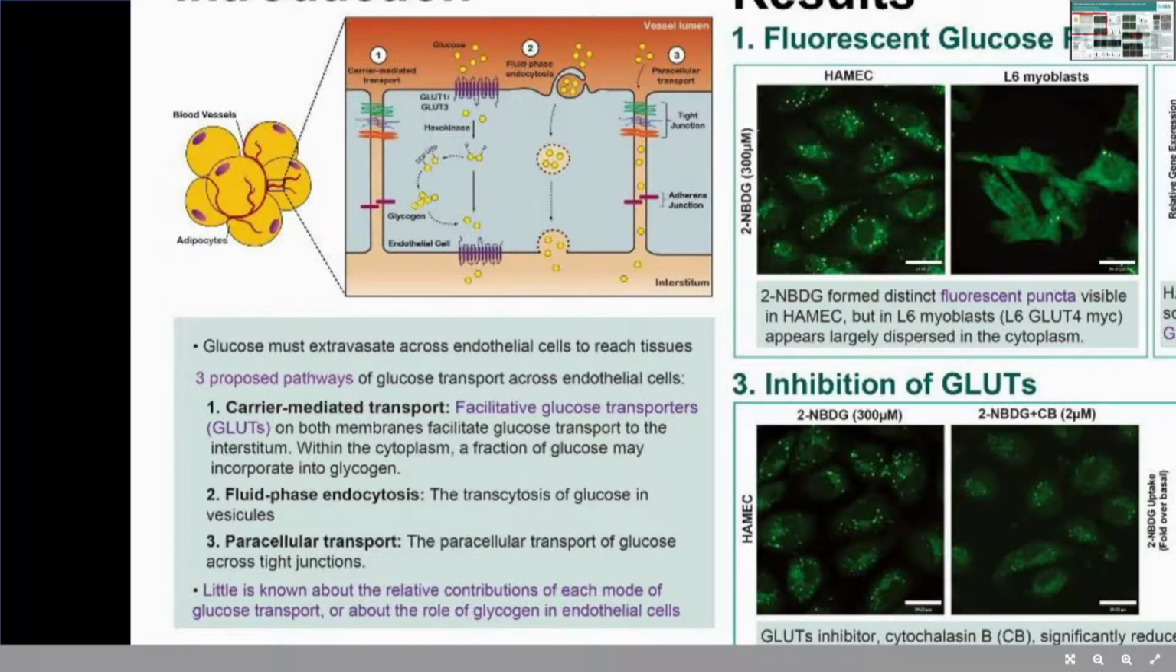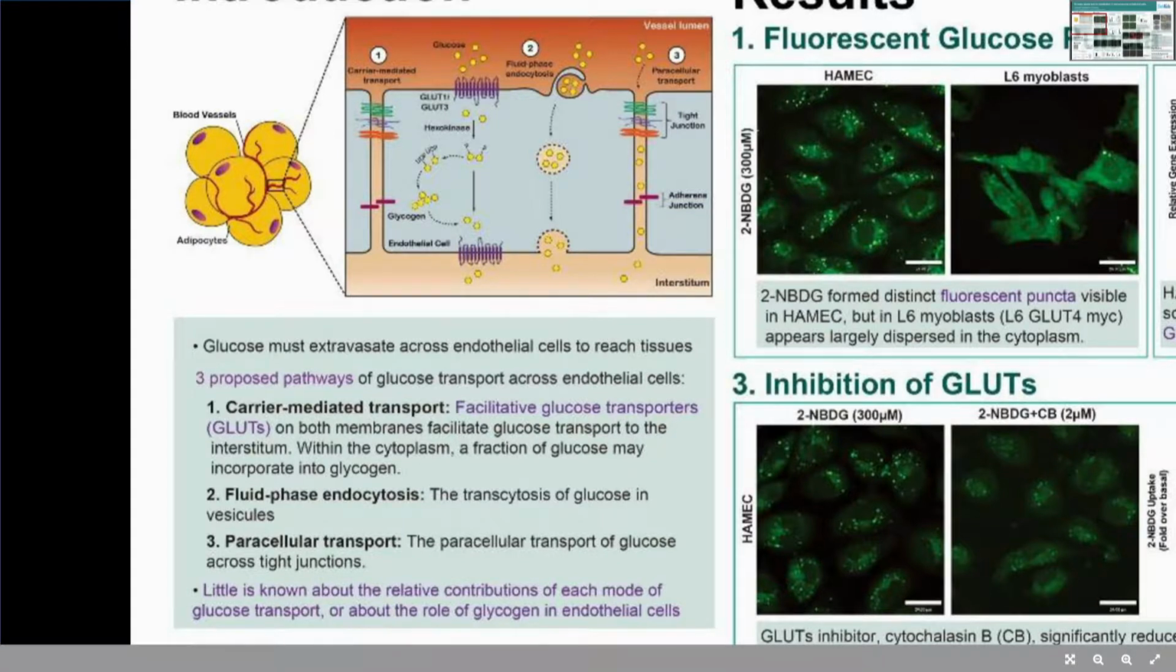The first one, which is here, is the carrier-mediated transport. Facilitated glucose transporters such as GLUTs on both membranes can facilitate glucose transport to the interstitium. Within the cytoplasm, a fraction of glucose may incorporate into glycogen.